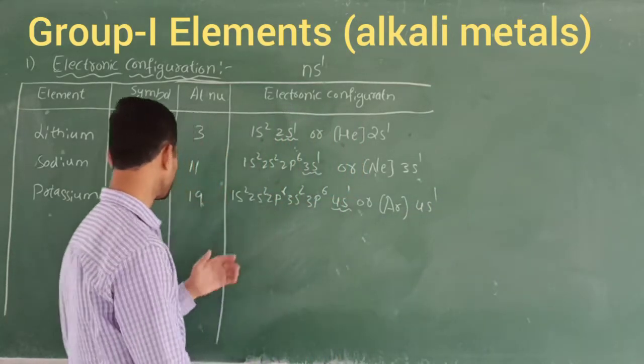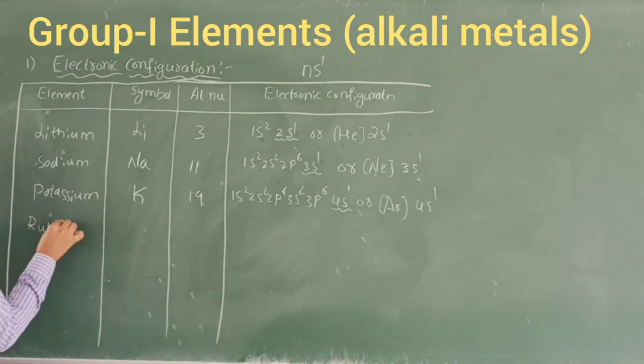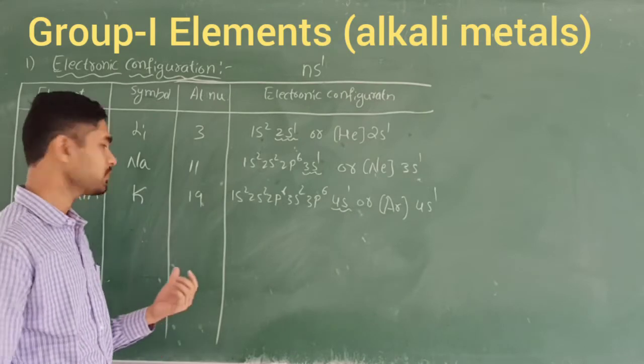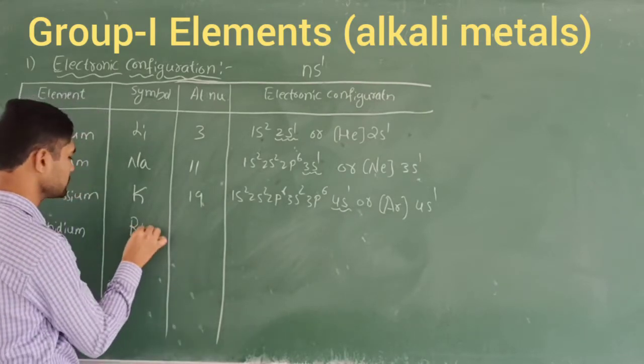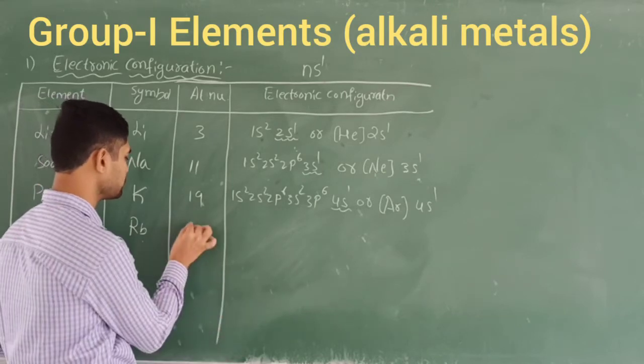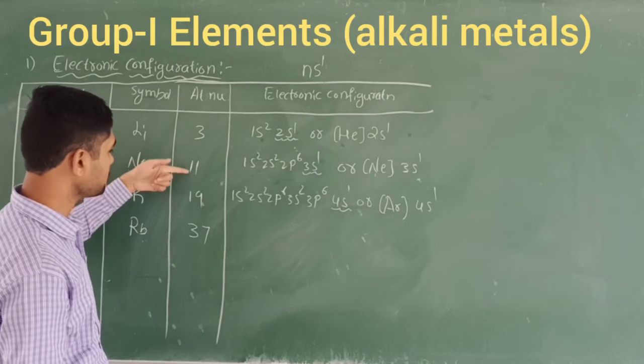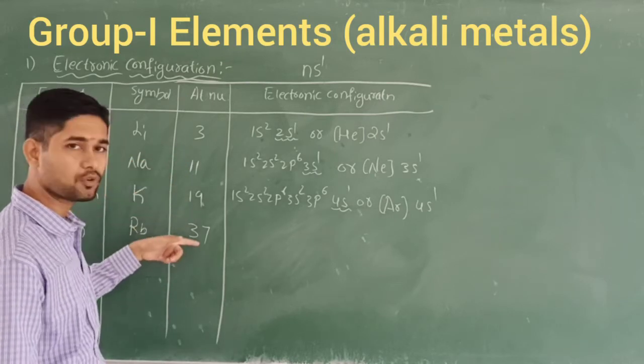Yes. After potassium, next comes rubidium. Now we should add 18. First we write the symbol, rubidium. We add 18 here, so 19 plus 18 becomes 37. Why am I adding 18 here? Before, I added 3 plus 8, 11, 11 plus 8, 19, but here I am adding 18.